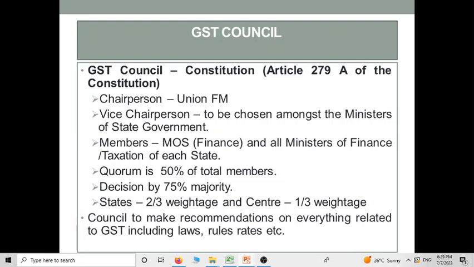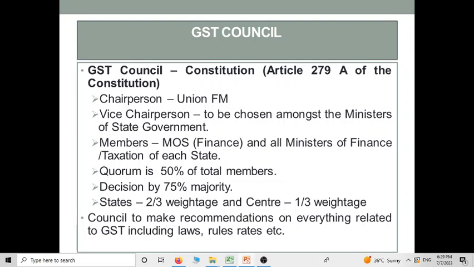It has a very important body, that is the GST Council. The Union Finance Minister is the chairperson of the council. The vice chairperson is to be chosen among the ministers of the state governments. Other members include the ministers of finance related to each state.